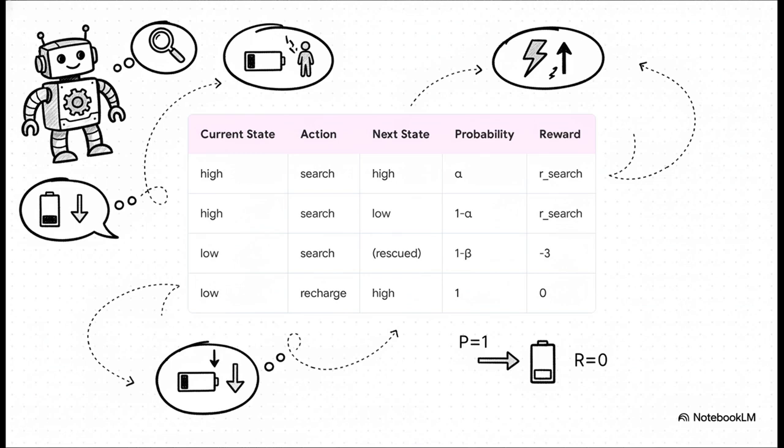Okay, now look at a riskier move. If the state is low and our robot still decides to search, there's a beta probability that it just stays in the low state, but there's a 1 minus beta chance that its battery completely dies and it needs to be rescued. And bam, it gets hit with a big penalty, a negative reward of -3. Ouch. This table defines the physics of this robot's entire world.